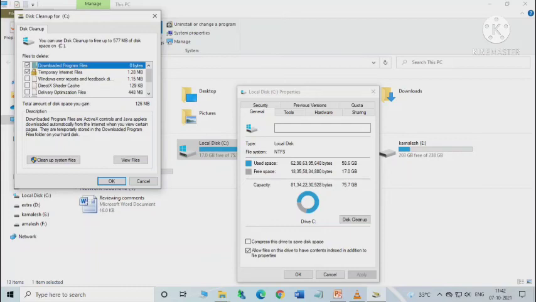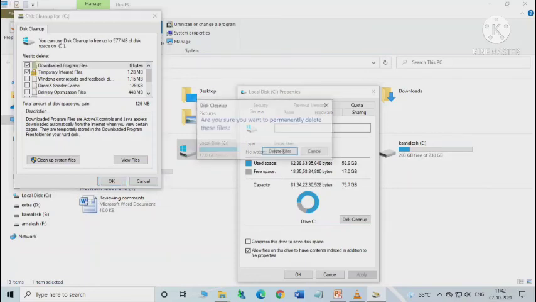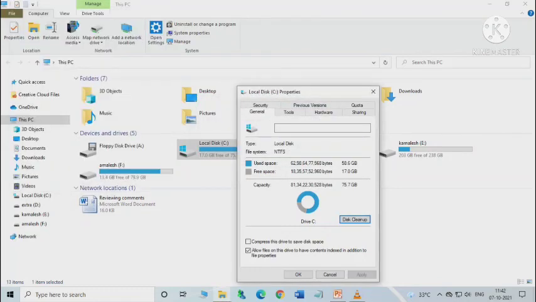If you click the disk cleanup button, the disk cleanup for C window opens as shown here. Click on the checkbox corresponding to the files that you want to clear, like downloaded program files and temporary internet files. Then click on OK. You will get a confirmation message for deletion of files. Here you can click on the delete files button to delete these files permanently. All the temporary files from your computer will then be deleted.